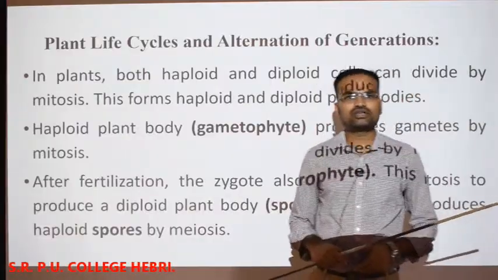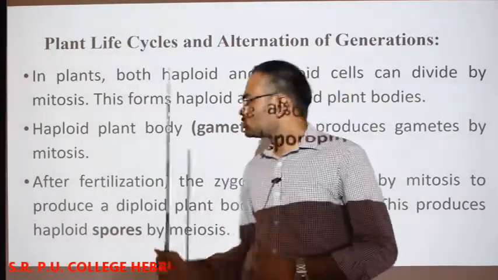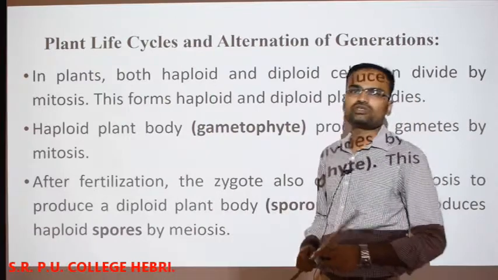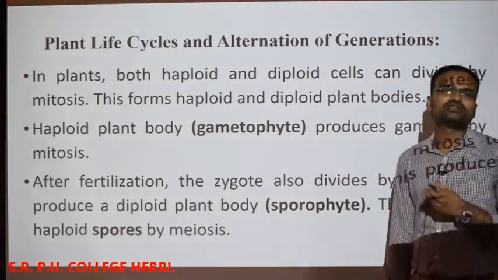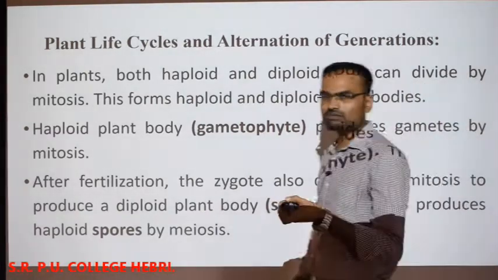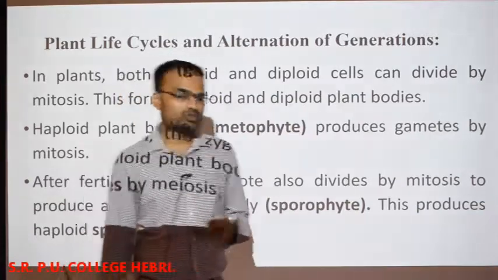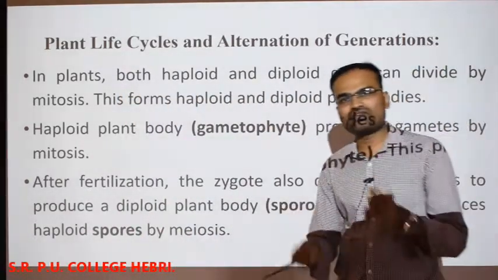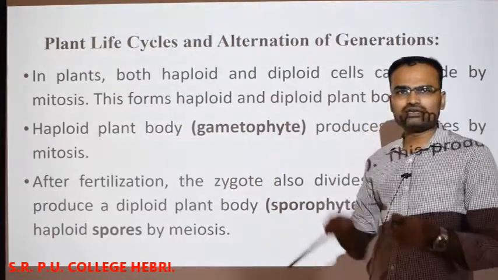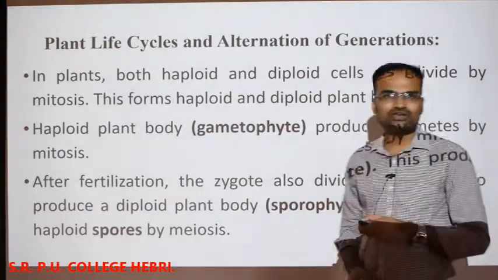Hello students, we were discussing the plant kingdom chapter. So we have come to the last segment of the chapter. In this segment we are going to study the plant life cycles and alternation of generation. After completion of all the 5 divisions from algae to angiosperms, each group possesses its own specific or generalized life cycle pattern. We are going to study that in this particular class.